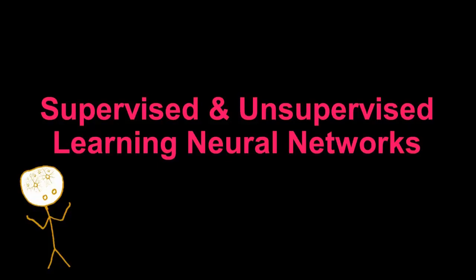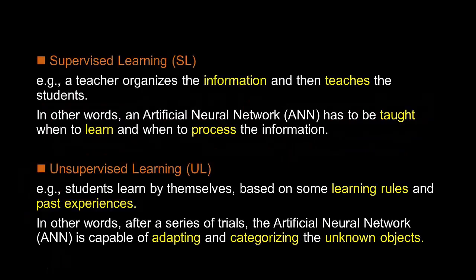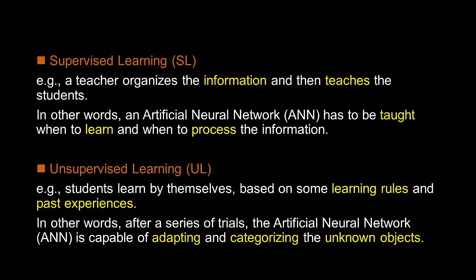Next, we will look at supervised and unsupervised learning neural networks. Supervised learning, that is, the teacher organizes the information and then teaches the students. In other words, an artificial neural network has to be taught when to learn and when to process the information. Unsupervised learning is when students learn by themselves based on some learning rules and past experiences.